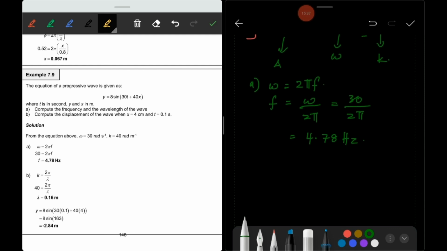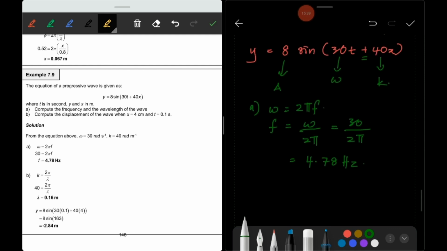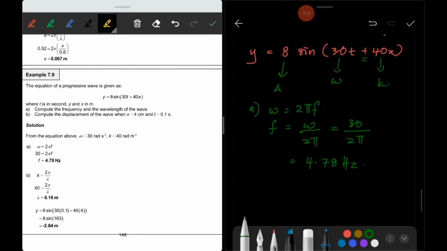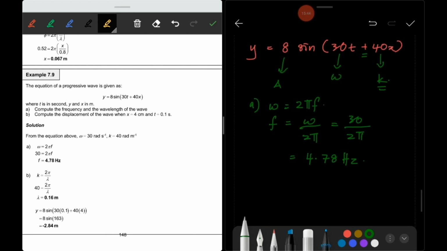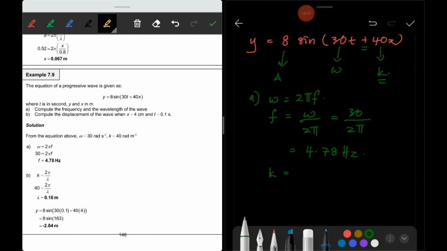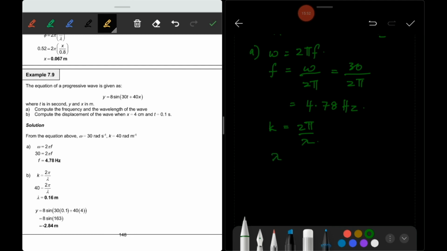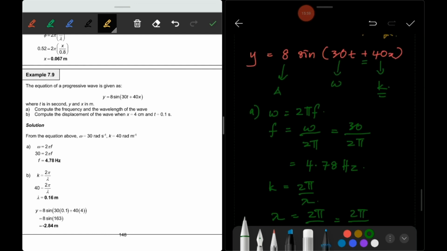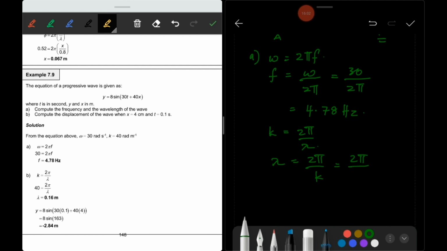And then you are asked to find the wavelength. The wavelength can be determined from k. So k is equal to 2 pi over lambda, so the wavelength is equal to 2 pi over k. With k equal to 40, 2 pi divided by 40 is equal to 0.16 meter.